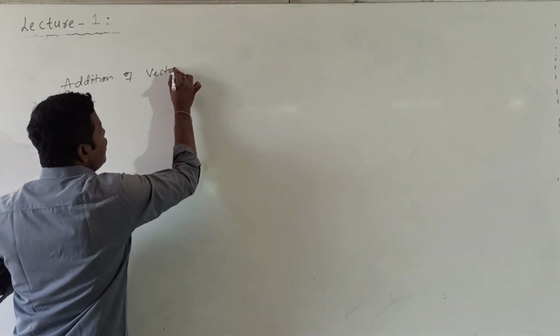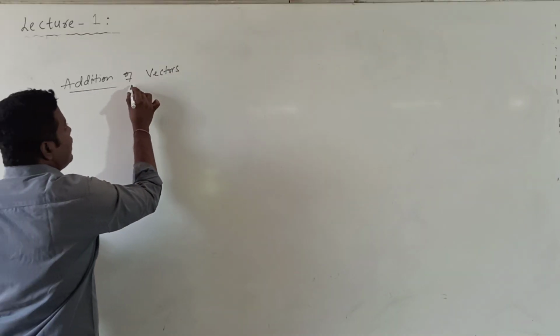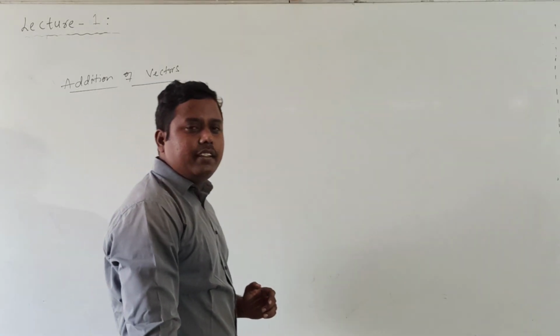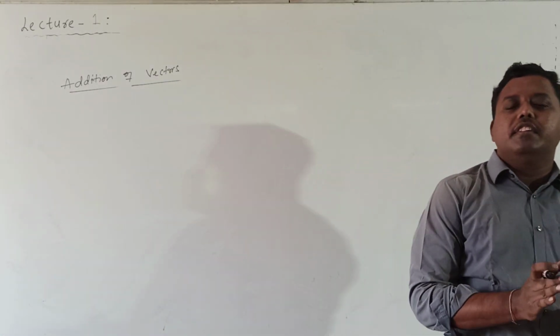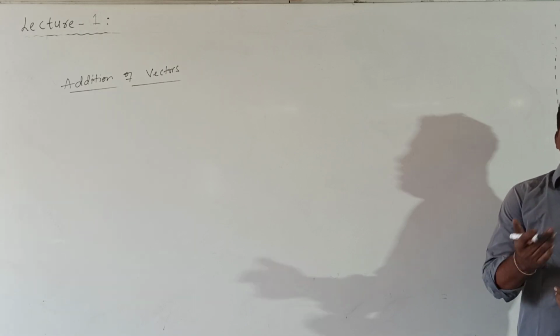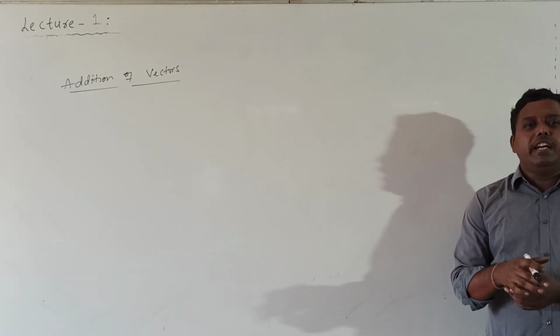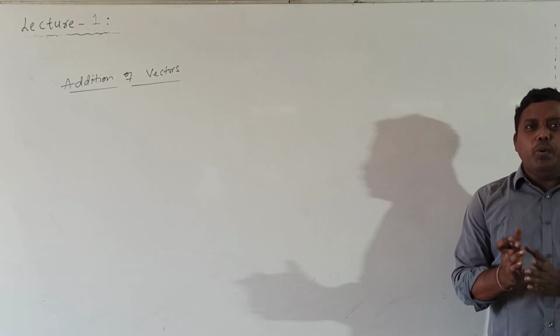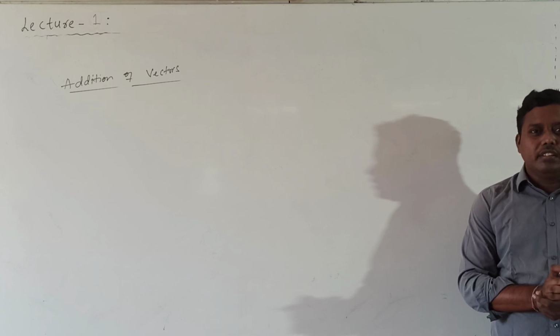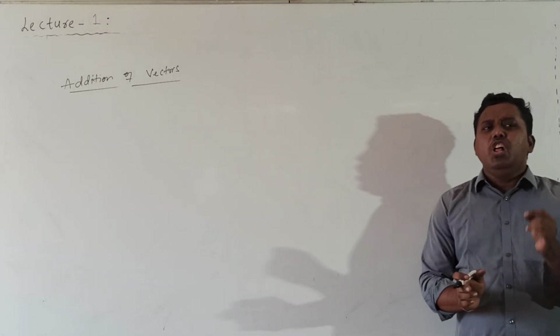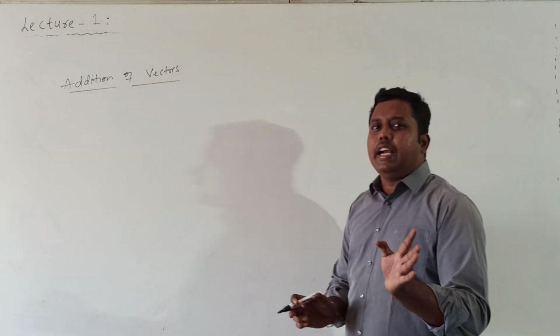So first, before going for this addition of vectors, all vectors cannot be added. Only the vectors of same type. For example, displacement can be added to displacement. Velocity can be added to velocity. So what does it mean? Vectors of same type only can be added.